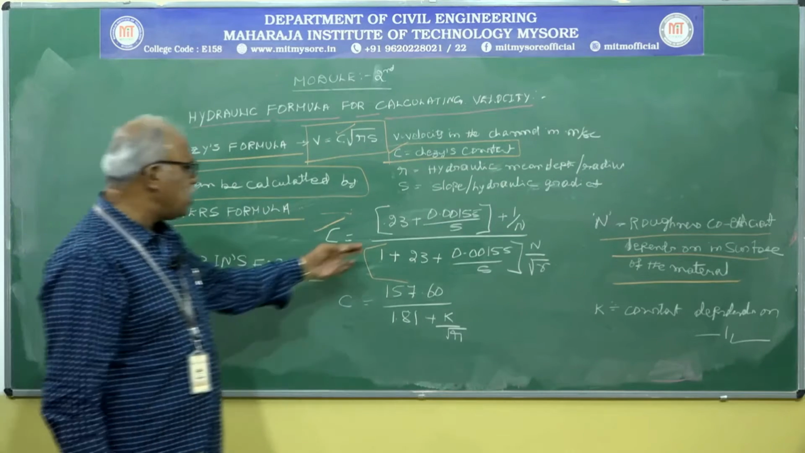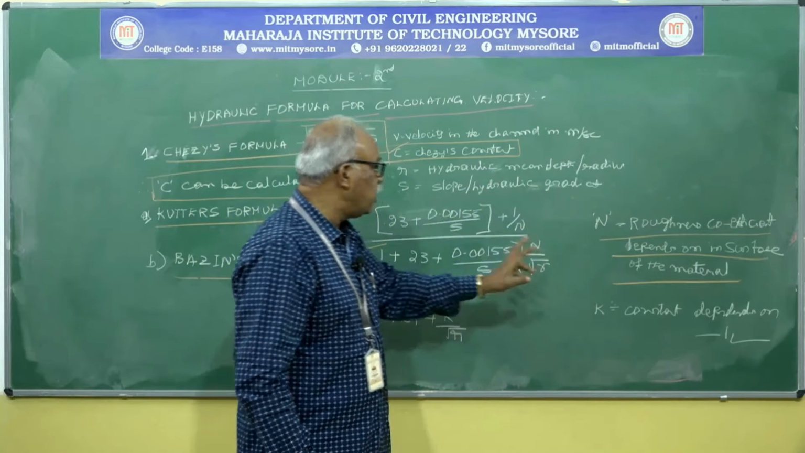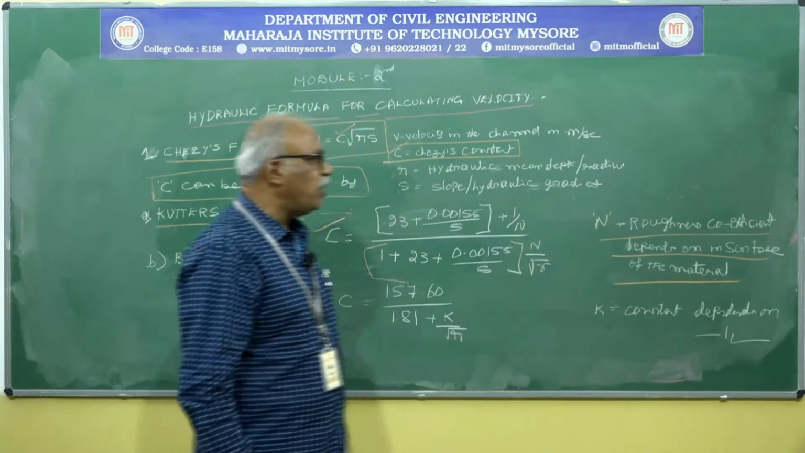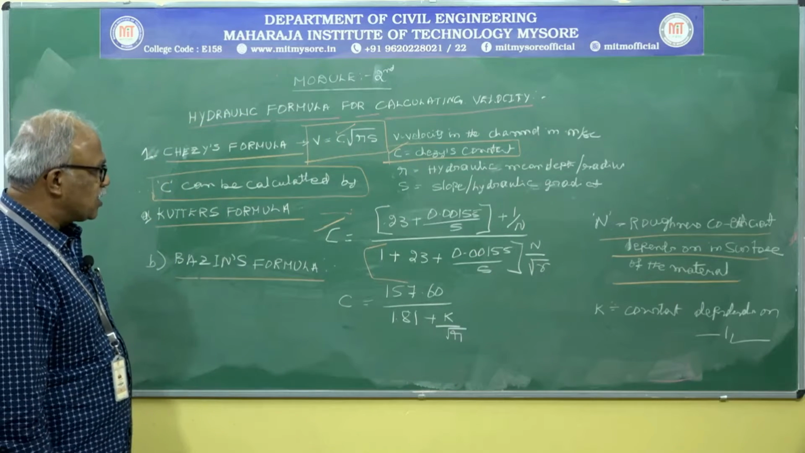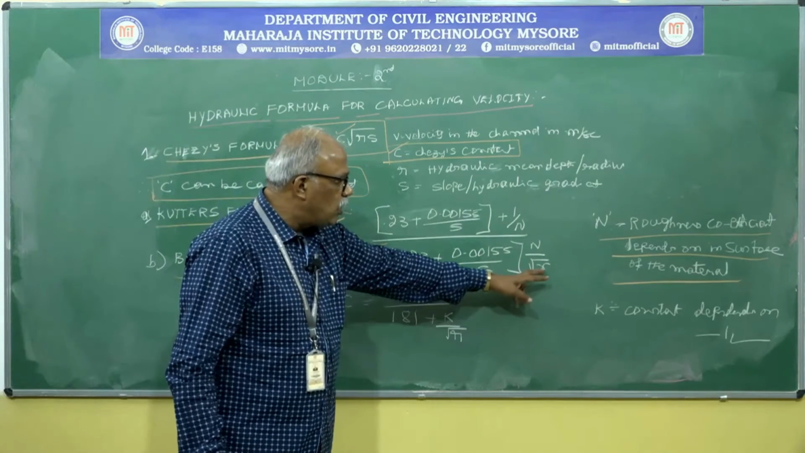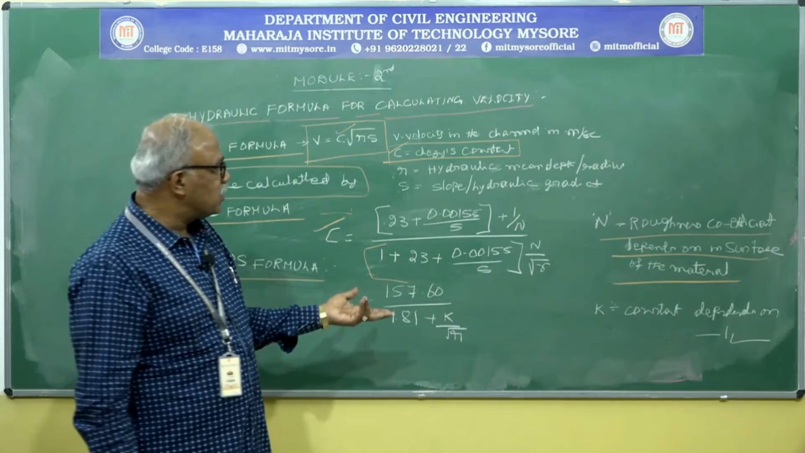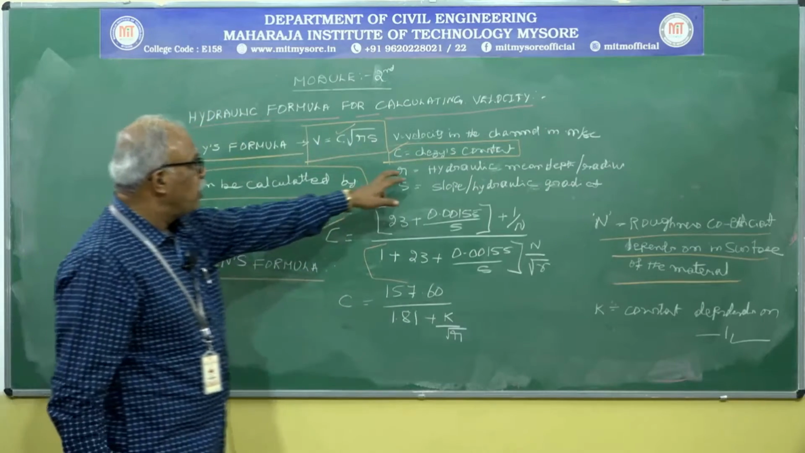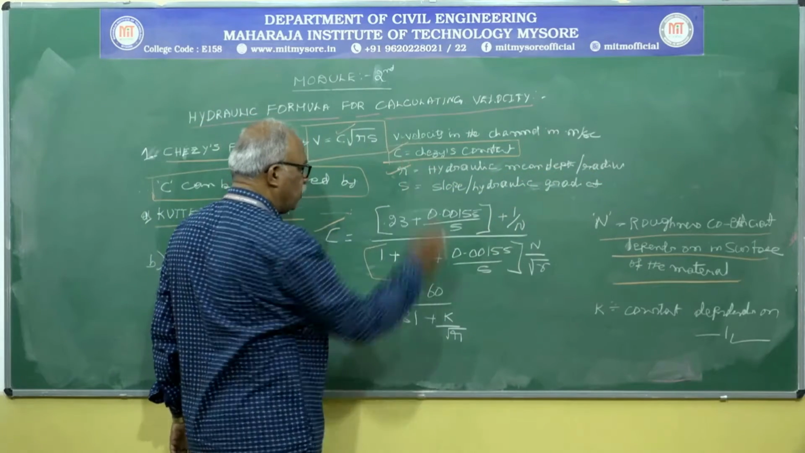Kutter's equation, yes, you know already, slope or hydraulic gradient. N equals, I mentioned here, the roughness coefficient, which depends on the surface of the materials. Here root small r, that is the radius, or hydraulic mean depth or radius, that is small r.